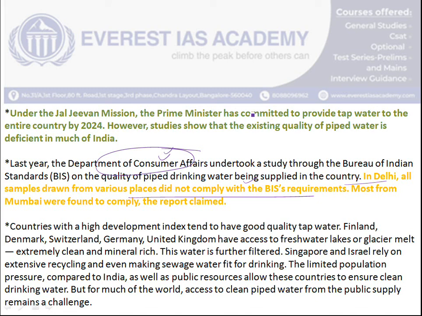So as of now, we have to look only at the Jal Jeevan Mission, which the government is planning to carry out. In that, it plans to provide tapped water to the entire country within 4 years from now. So this is our visionary scheme. Our government should not compromise on the quality of tapped water in the country, because we are not now supplying BIS standard water. That's what this article is saying. So in the meantime, we should promote only reverse osmosis in the medium term.